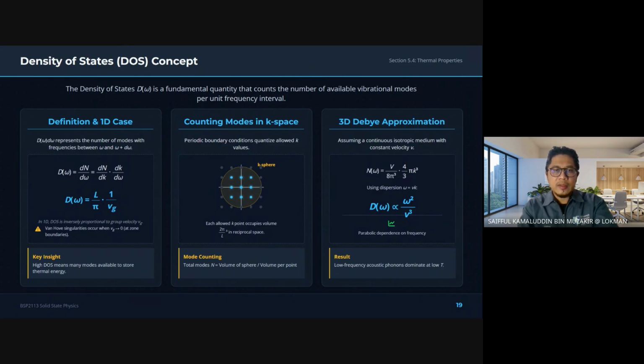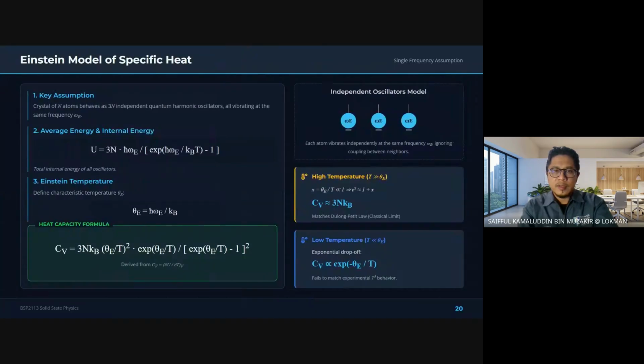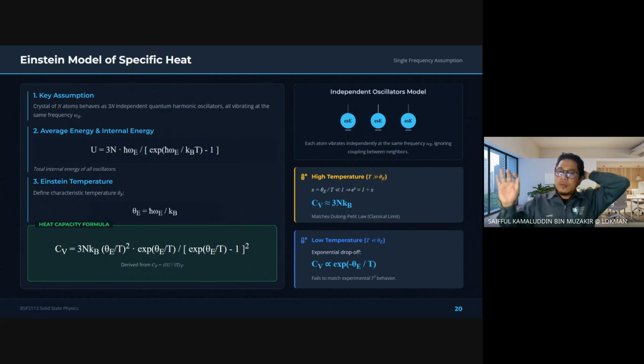Okay, we look at slide 20. Slide 20. Alright. Now, tadi kita sudah tengok Debye model kan untuk acoustic branch. So now untuk Einstein model pula,